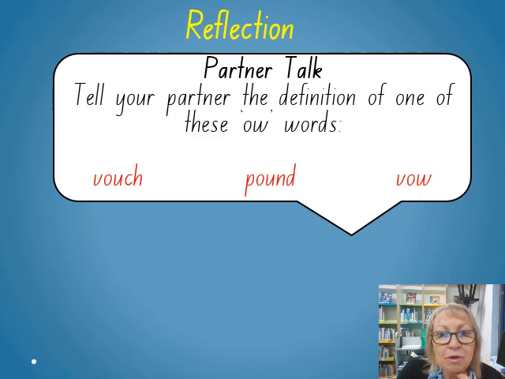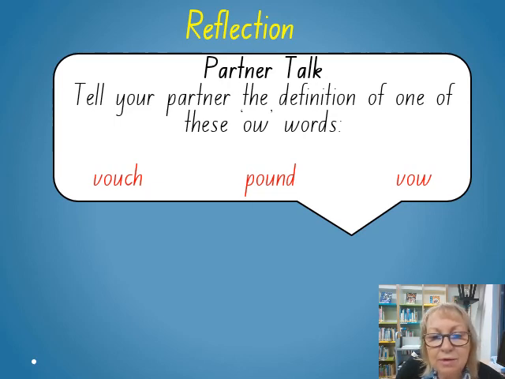Now, who can remember what the three different definitions for pound are? How did you go? One, it's where the dogs are taken sometimes. If they're strays, they're taken to a pound and they're kept there till their owners come and get them. Two, a pound is the same as the Australian $1. In England, they have £1 and it's the same. And then what was the other pound? Oh, that's right.